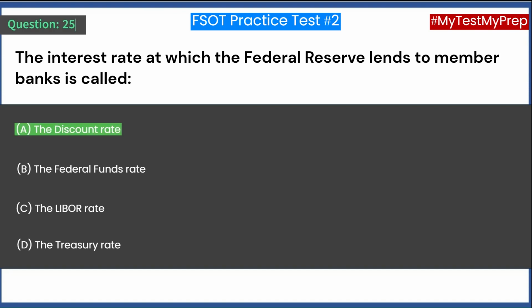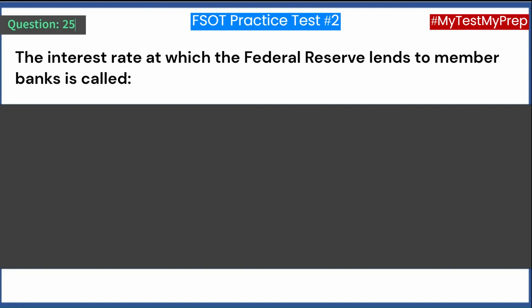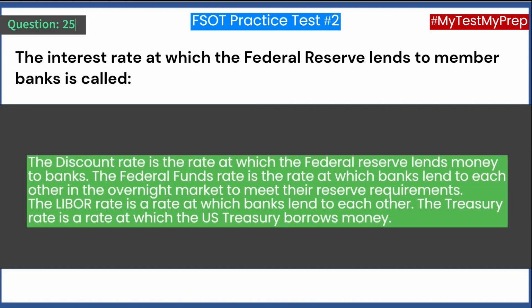Answer A. The discount rate. The discount rate is the rate at which the Federal Reserve lends money to banks. The federal funds rate is the rate at which banks lend to each other in the overnight market to meet their reserve requirements. The LIBOR rate is a rate at which banks lend to each other. The Treasury rate is a rate at which the U.S. Treasury borrows money.